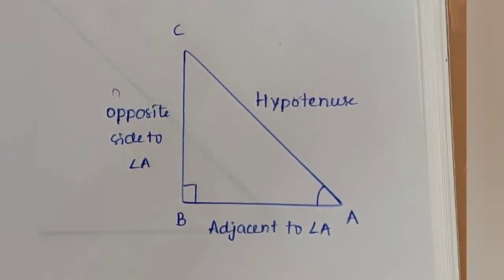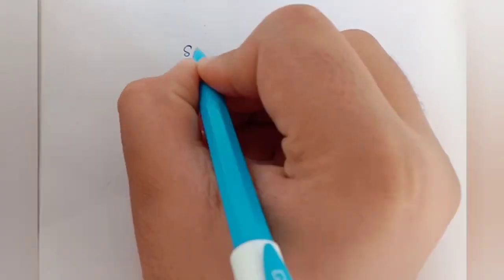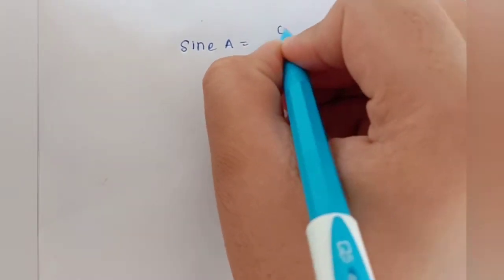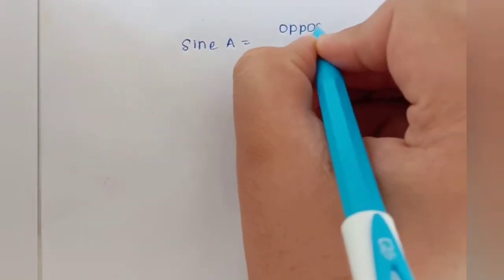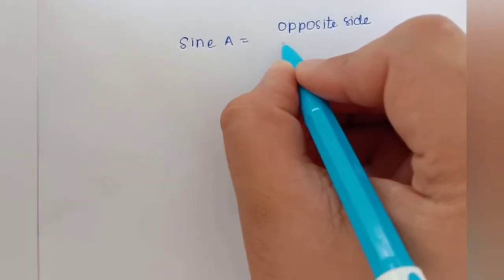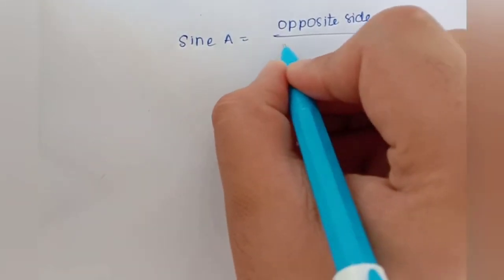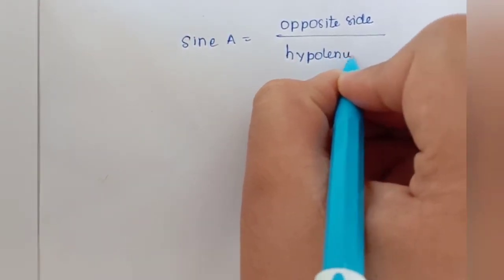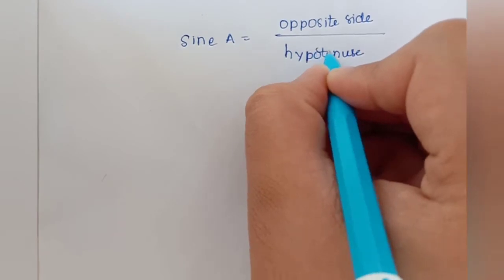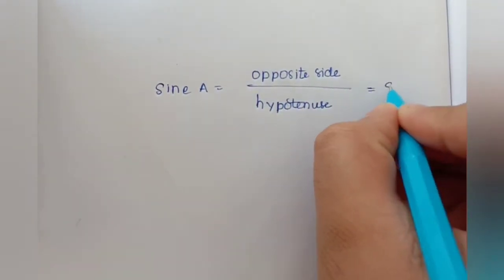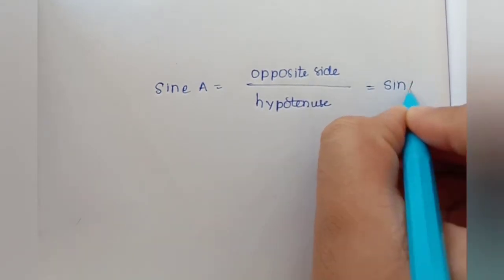This ratio is termed the sine of that angle. That is, sine A is equal to opposite side by hypotenuse. We simply write it as sin A.